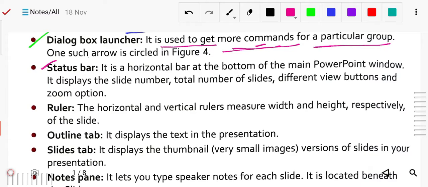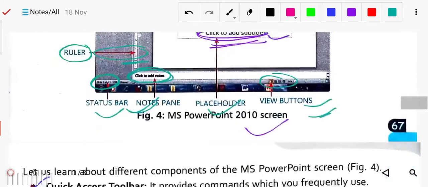Here we can see which slide we are currently using, how many slides there are, the view buttons and the zoom options.